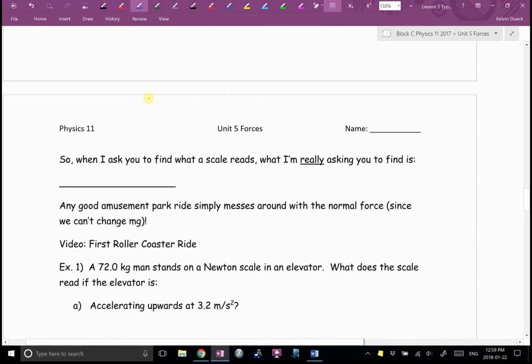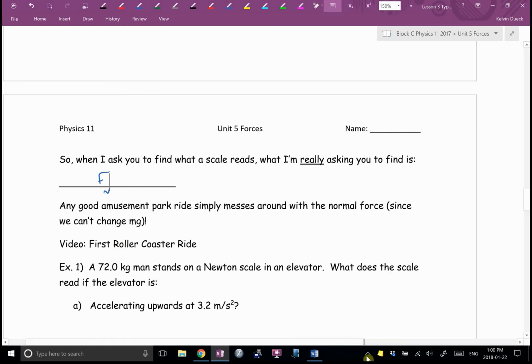So when I ask you to find what a scale reads, what I'm really asking you to find is the normal force. What you think of as your weight is actually how hard the chair is pushing up against your body right now and how hard the floor is pushing up on your feet right now. Combine them together, that's what you feel as your weight. A good amusement park ride messes around with the normal force. We cannot change mg, we're not God. What we can do is muck around with the normal force.